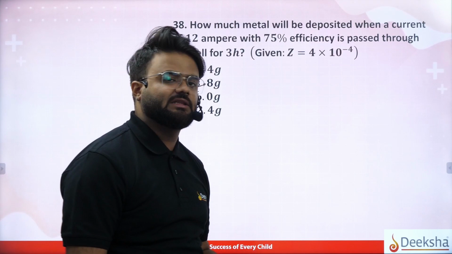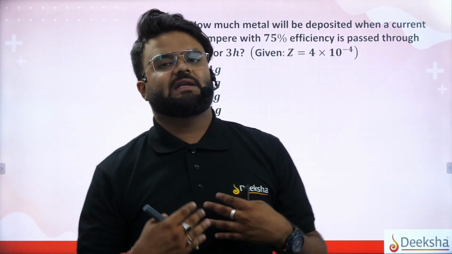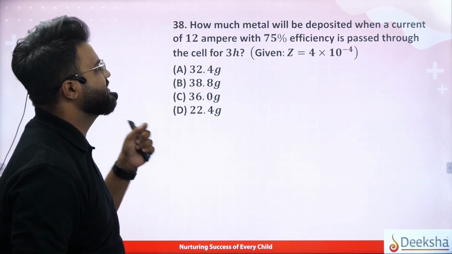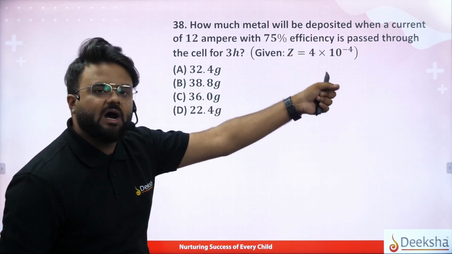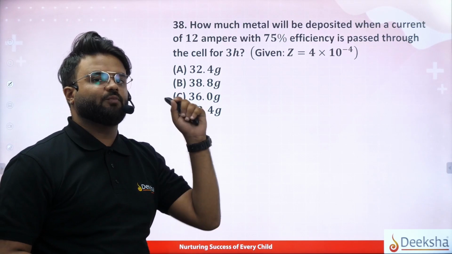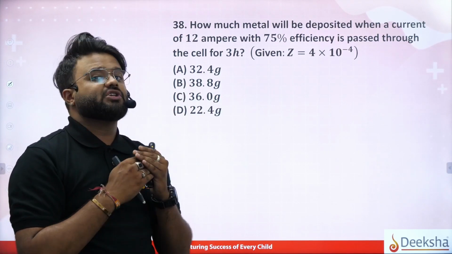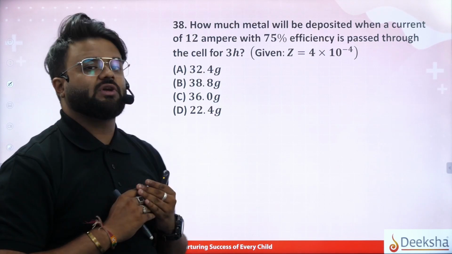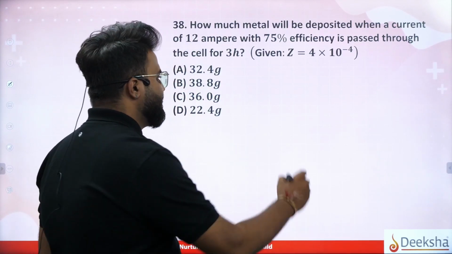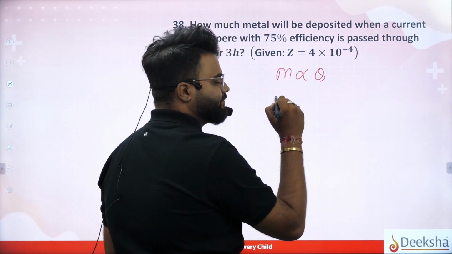Question number 38 says, how much metal will be deposited when a current of 12 ampere with 75% efficiency is passed through the cell for 3 hours? By this statement you can easily say that it is Faraday's first law. Faraday's first law: mass is directly proportional to the current.